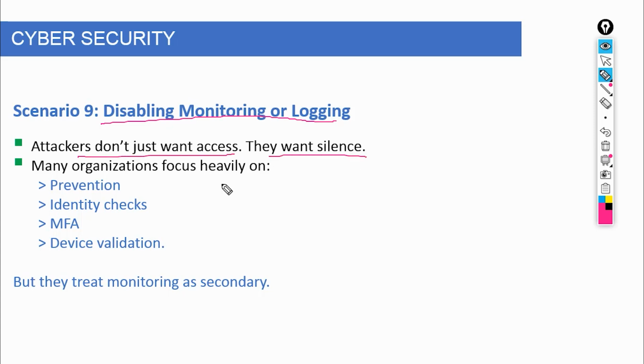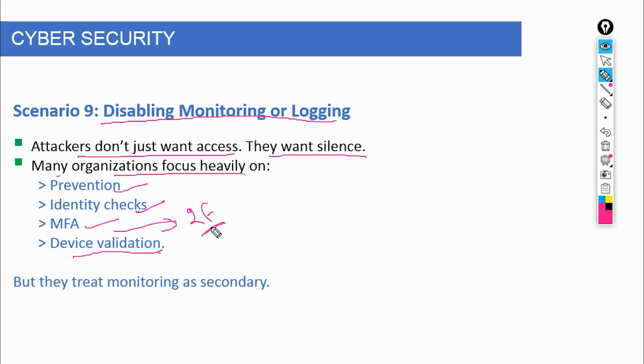Up to this point, everything we discussed is about getting in and moving around. But professional attackers have one more priority. They don't just want access, they want silence. Because if your monitoring is active, every unusual login, every privilege change, every data access attempt can raise alerts. That's a risk for them. So what do they do? They go after your visibility.